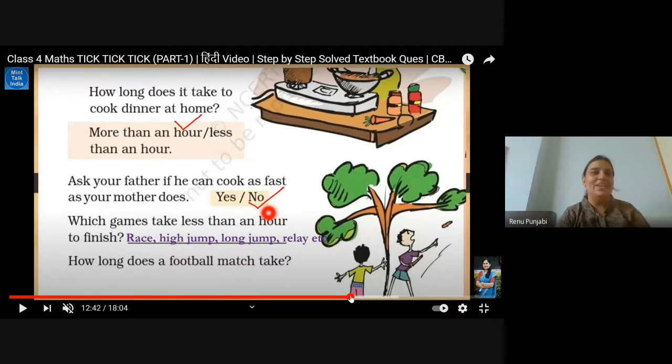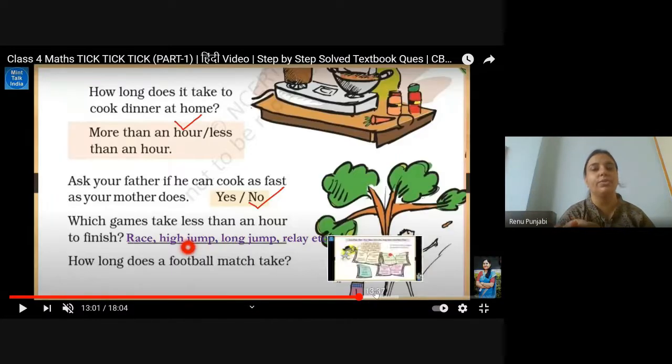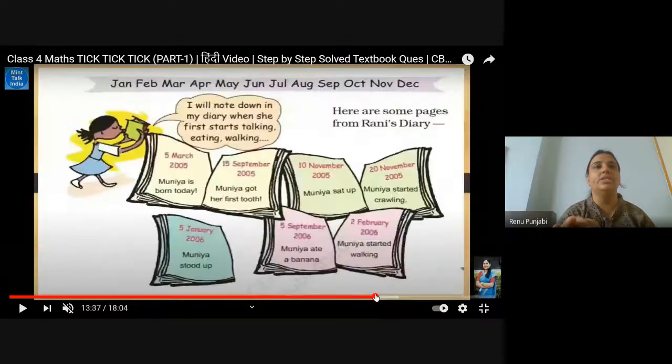Okay. Now go to the next. Which games take less than an hour? This is according to me, but you can write any games: racing, high jump, long jump, relay race. These are the games which take less than an hour. You can write your games. And then you write here also how long the football match takes. At that time also you can write according to you. Go to the next page.